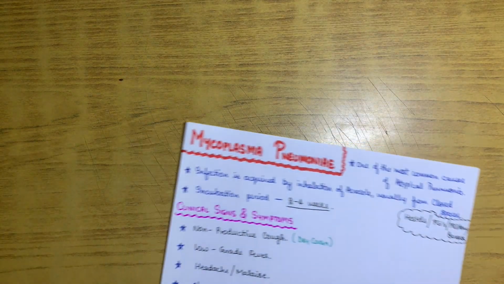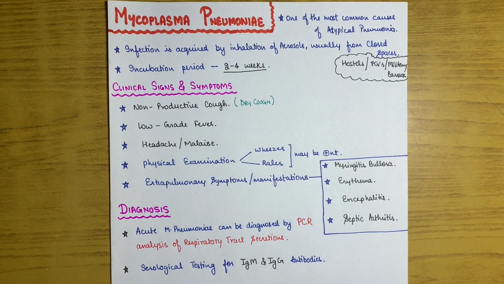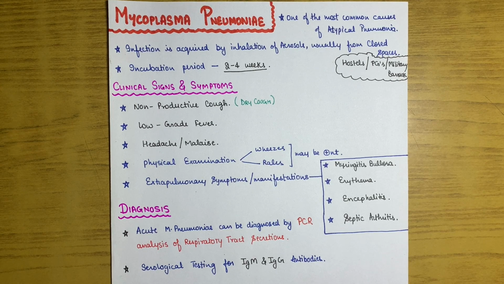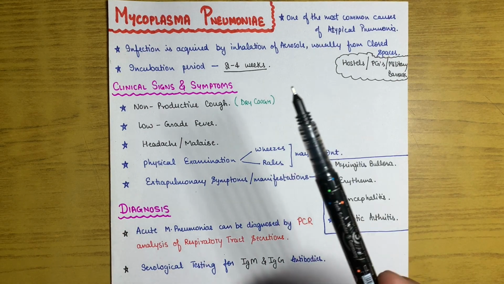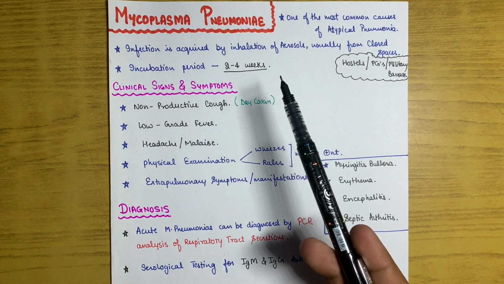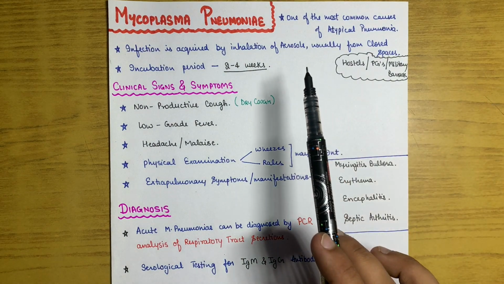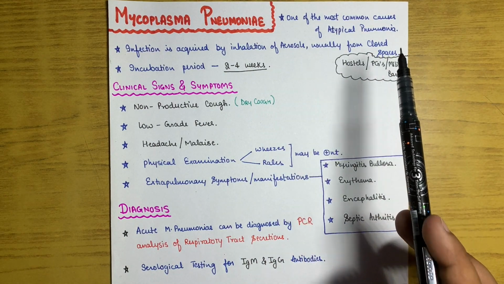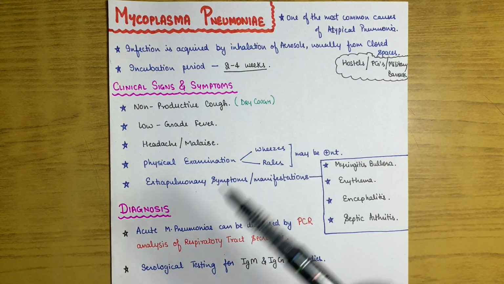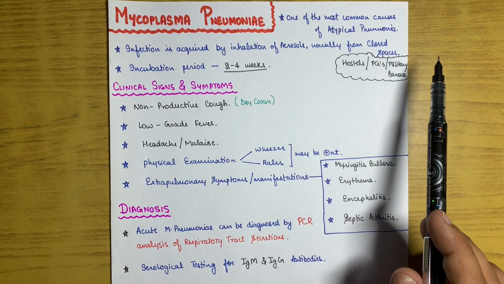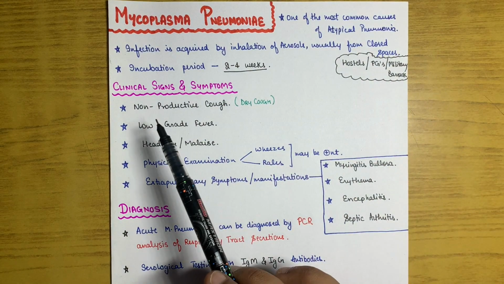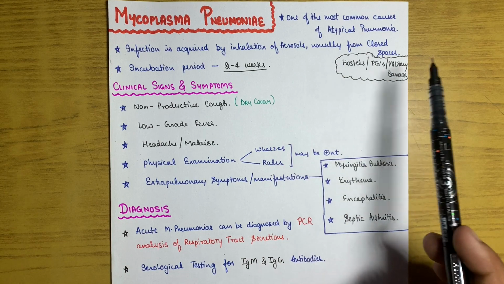Now we will learn about the triad of the most important causative organisms: Mycoplasma pneumoniae, Legionella species and Chlamydia pneumoniae. We will read about Mycoplasma pneumoniae first. It is the most common cause of atypical pneumonia, and infection is acquired by inhalation of aerosol, usually from closed spaces.